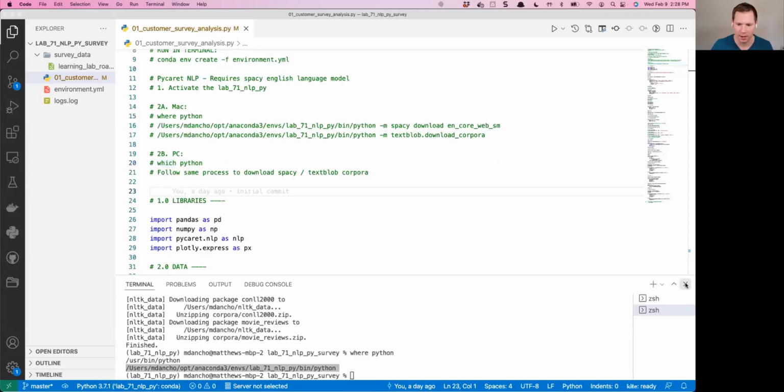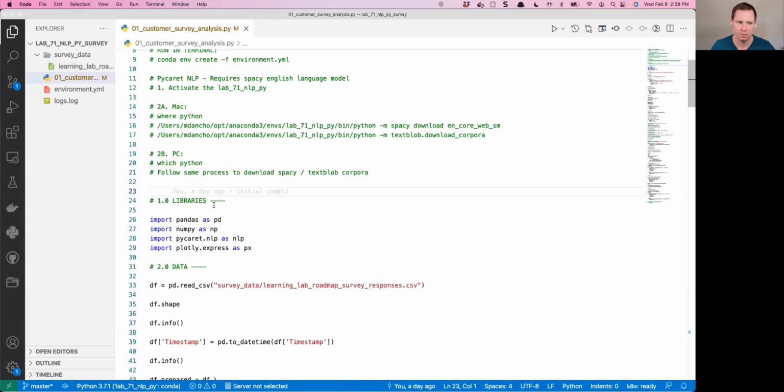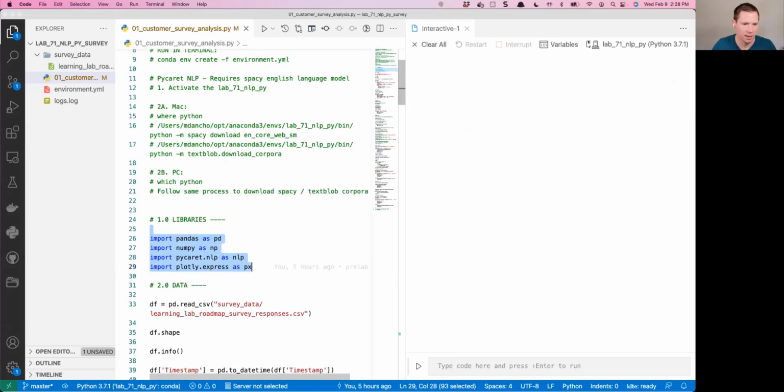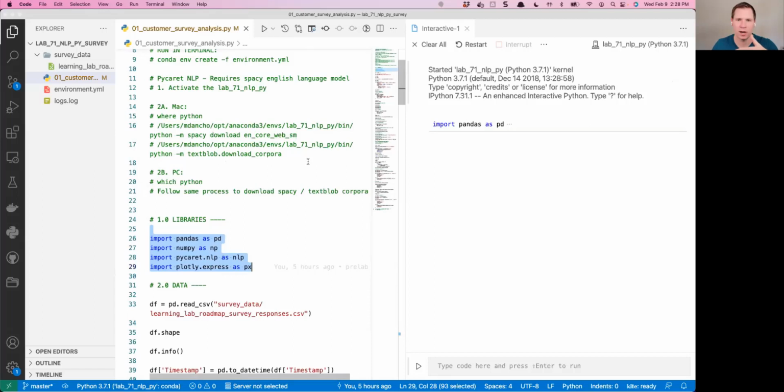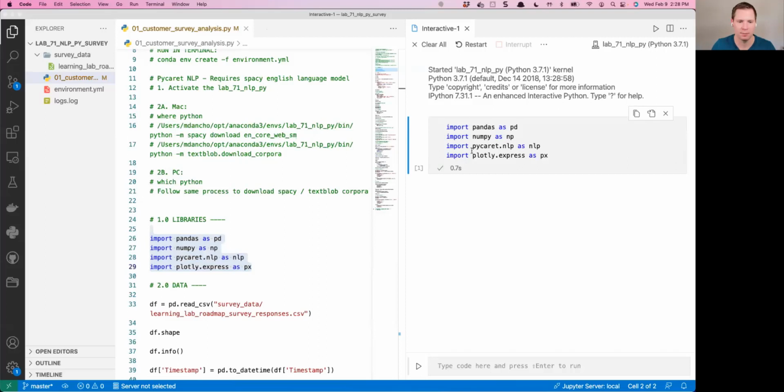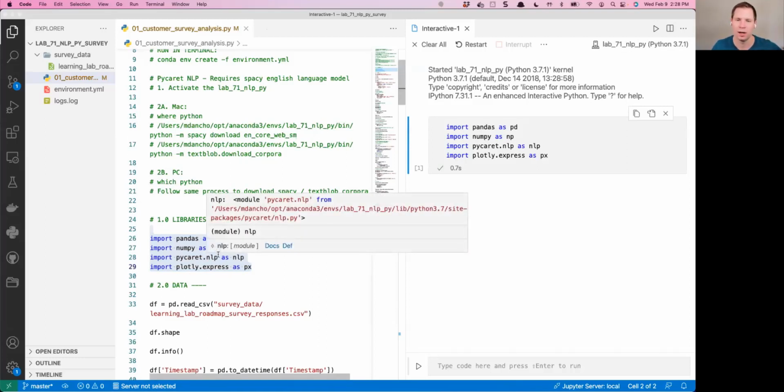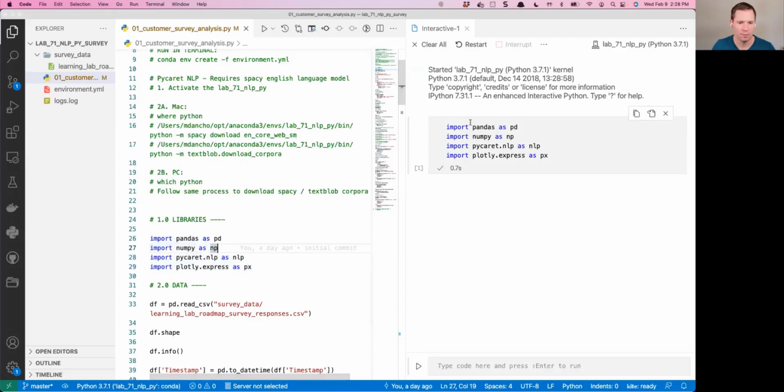All right, cool. Then we can exit out of our terminal, and once all of that's set up, you're good to go. We are going to be loading a few different libraries. Notice if I hit Shift and Enter, I have my VS Code session set up to send all of my code over to what is called Jupyter Interactive. You're going to want to set that up. It basically allows you to use your Jupyter session with the same environment that your Python session is set up to run. So we're running out of Lab 71 NLP Python, and I can see that right here.